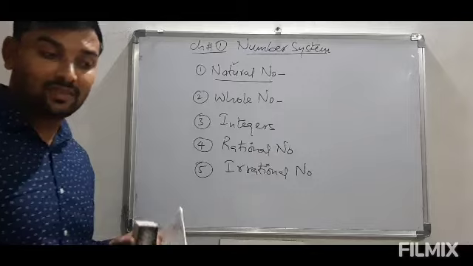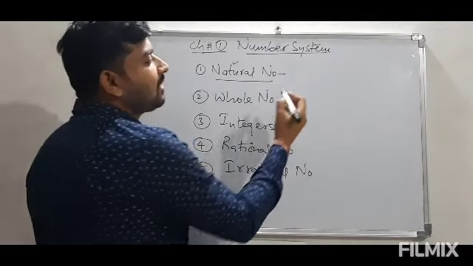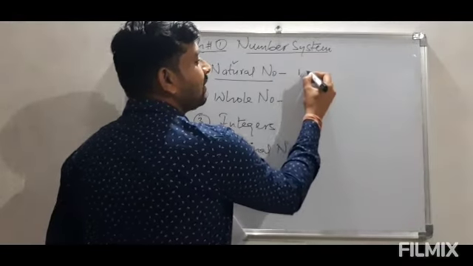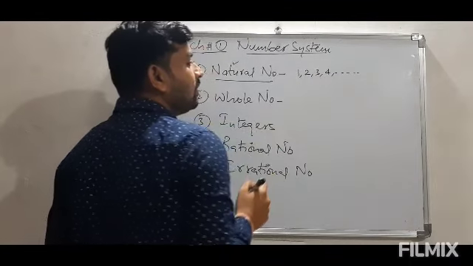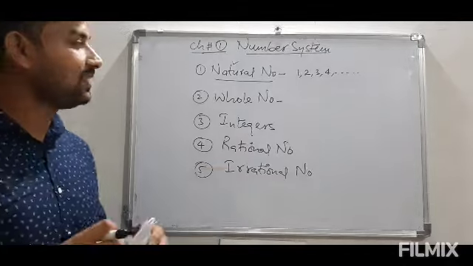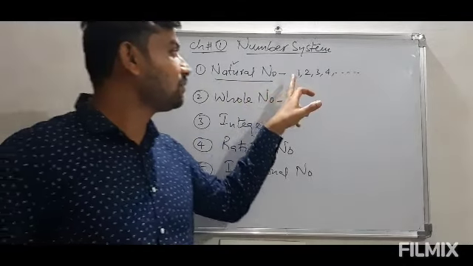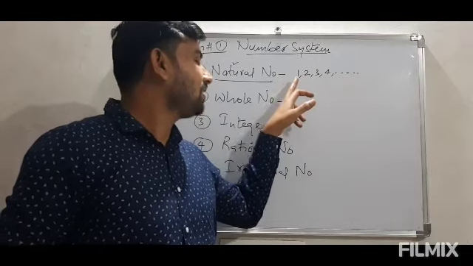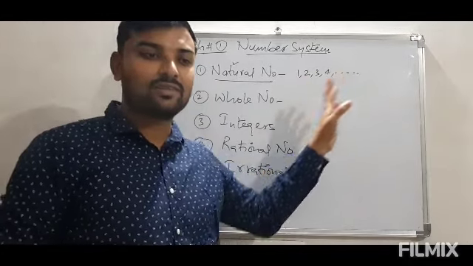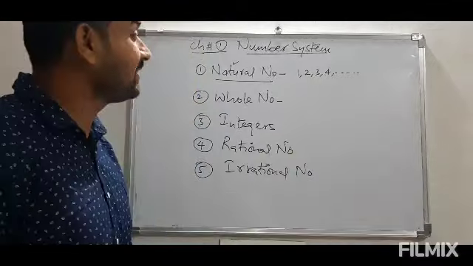Whenever someone asks us to count, our counting starts with 1. Then it goes like 2, 3, 4, 5 and so on. So clearly we can say the natural number starts with 1 and then it keeps on increasing 1, 2, 3, 4 like this up to infinity.